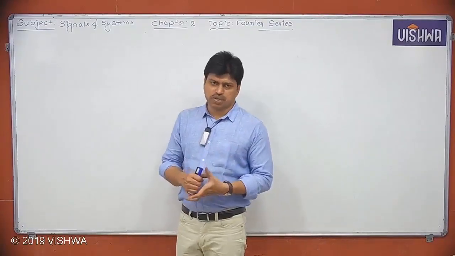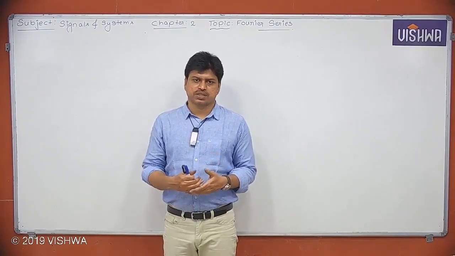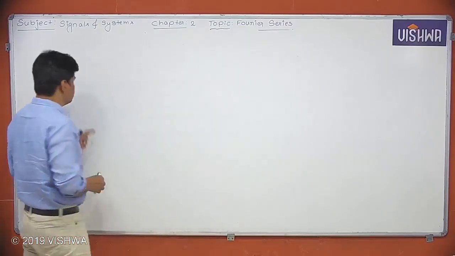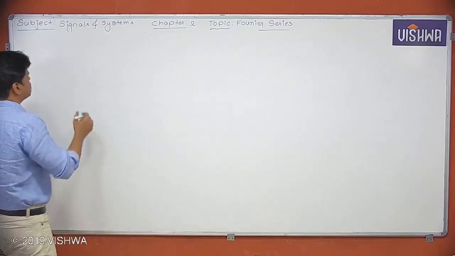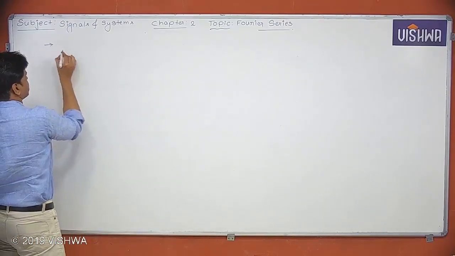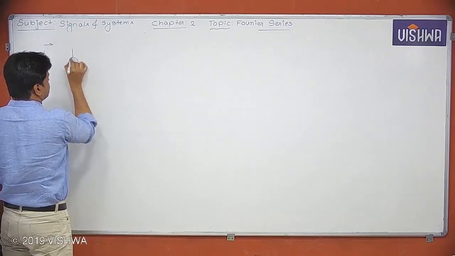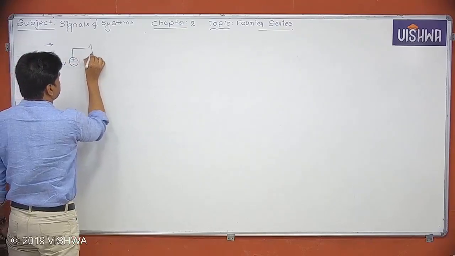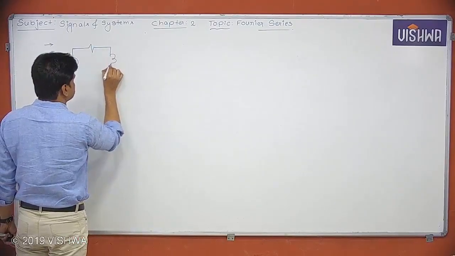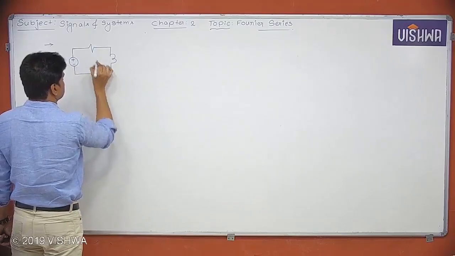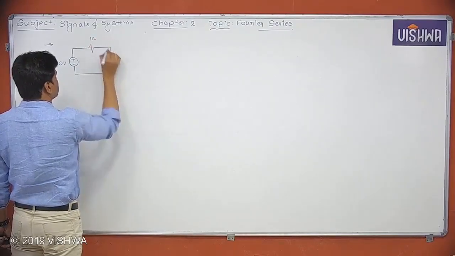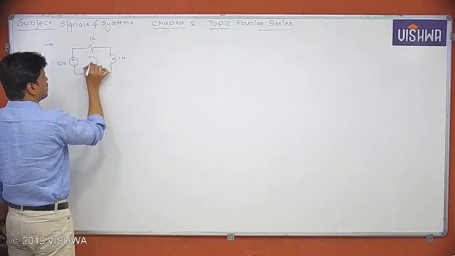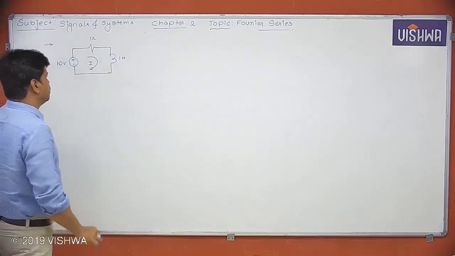What is the application of Fourier series? That means, why do we require Fourier series? What is the importance of Fourier series? Let's see, you can get the answer. What is the example I am taking? Suppose, first example, I take a DC voltage source, let's say 10 volts. A resistor is connected and an inductor is connected. Let's say 1 ohm, 1 Henry. They want to calculate how much current is flowing through it.